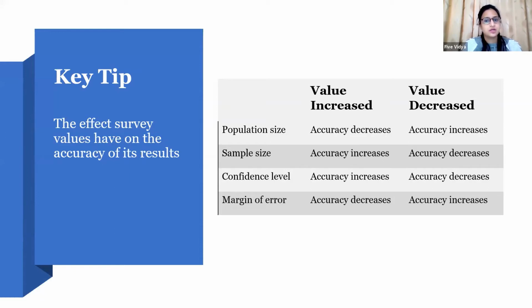Similarly, if your sample size is increasing, you are taking data from more people, so obviously the accuracy of the result is going to increase.